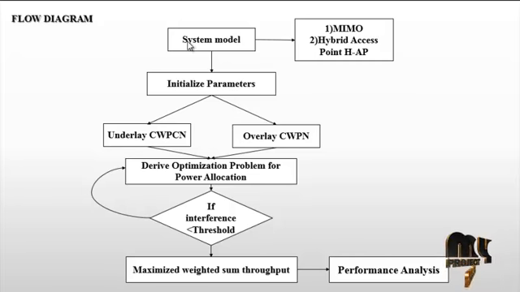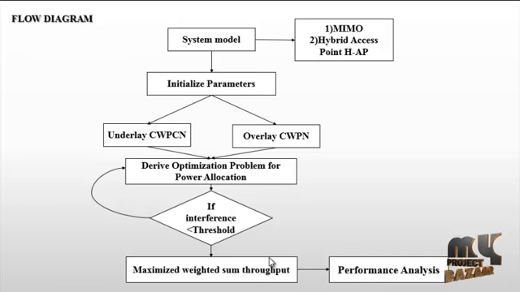All the parameters should be initialized, and there are two types: the underlay and the overlay. In the underlay process, we derive the optimization problem for the power allocation, so the particular power should be allocated. The optimization problem is also solved for the overlay process. If the interference is less than the threshold value, the process continues with the optimization. If not, the maximum weighted sum throughput is calculated, and finally the performance analysis is evaluated using BER and SNR.